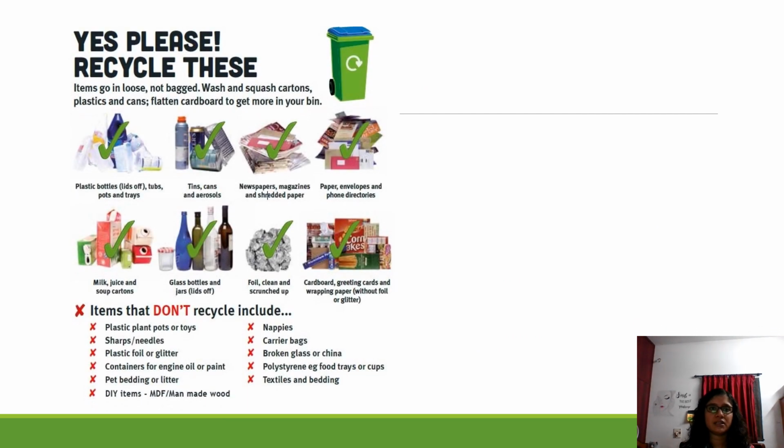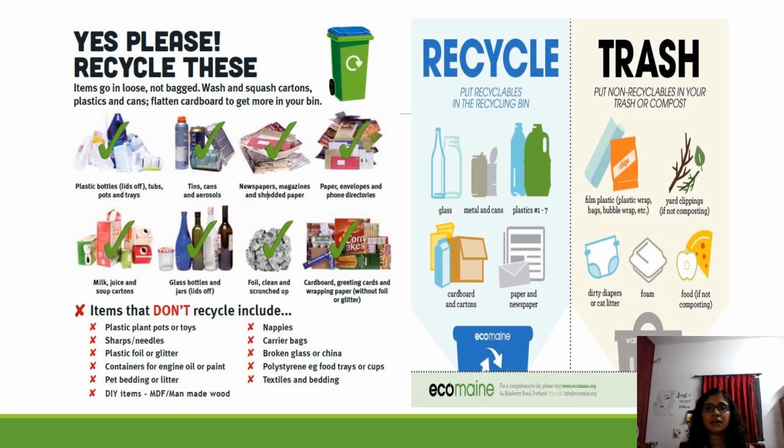Then recycle. What are the things that you can recycle? These are the clear pictures: newspaper, tins, plastic bottles, paper, then milk and juice cartons, glass bottles, foil, all those cardboard boxes, everything. And items that don't recycle include, sometimes this plastic itself is not accepted. The nappies, bags, broken glass, all these things. There are certain things that are not recyclable. Okay. Then what are the things that you need to put in the trash? These are the examples they have given. You can go through this.